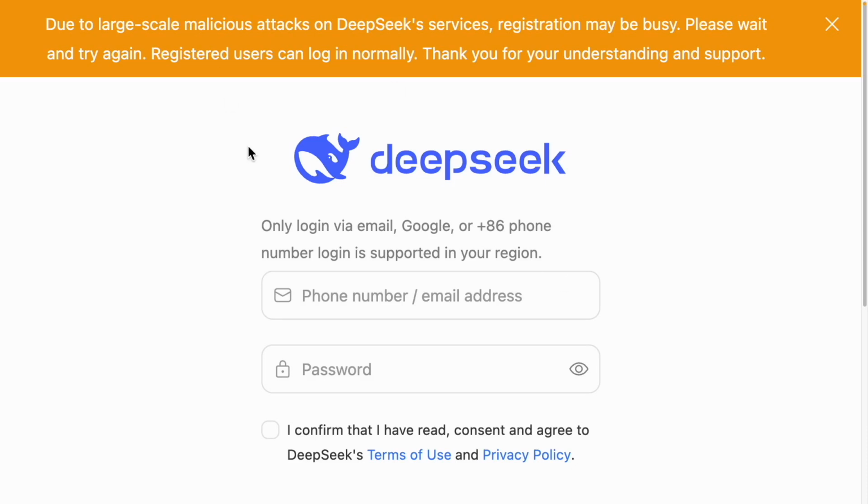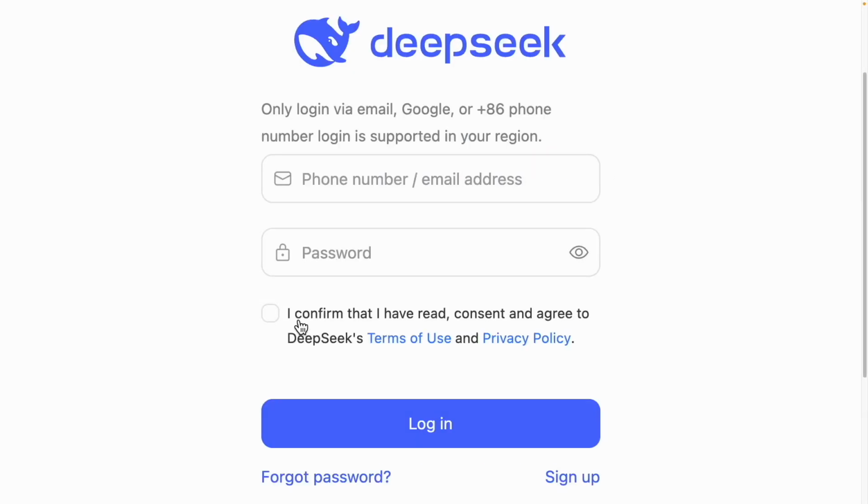On the DeepSeek website, you can log into your account. In order to access the chat mode on DeepSeek, you will need to set up an account. In order to move forward, you need to confirm that you've read and understood the privacy policy. You will then need to check this box to create an account.